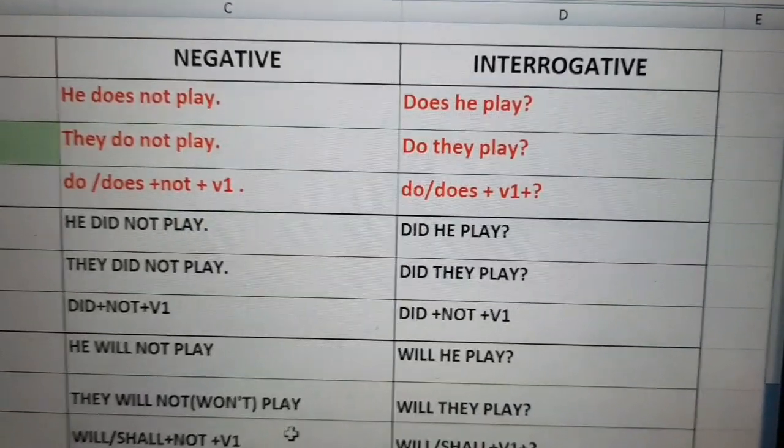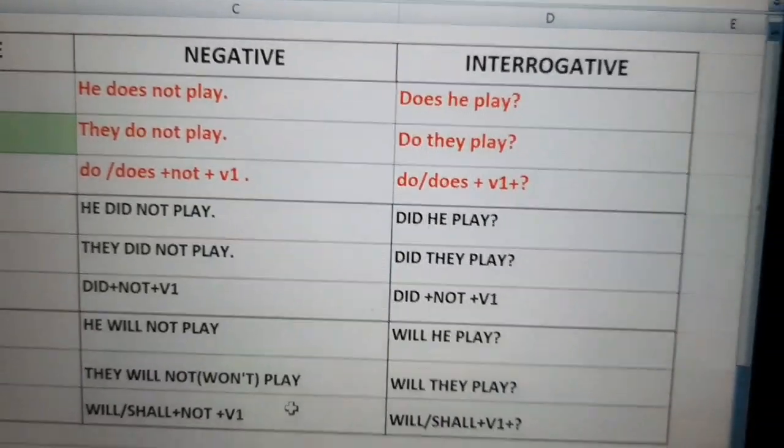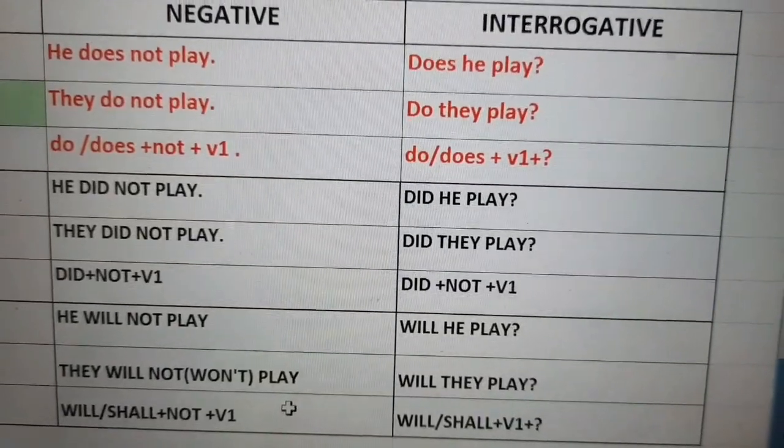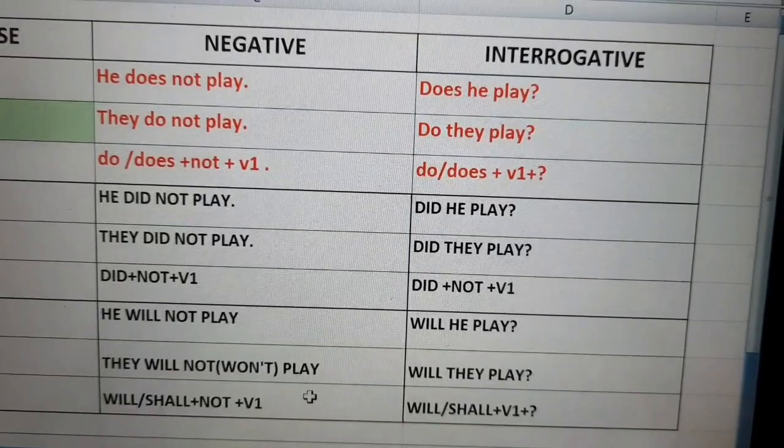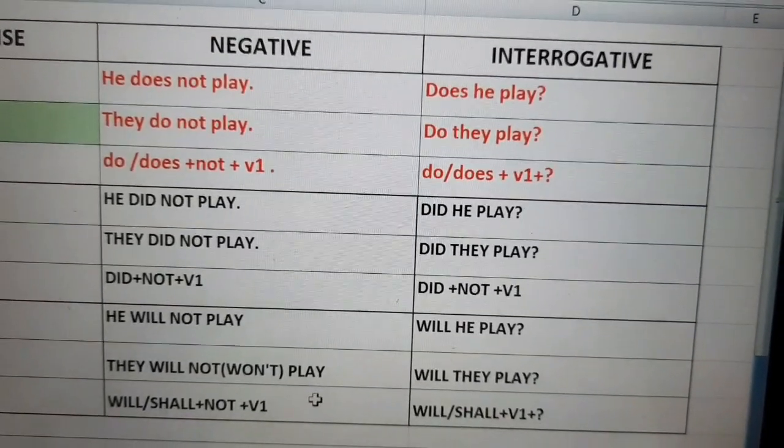We have seen the same thing in negative also. So in an interrogative sentence, what are we using? Do, does plus first form of verb plus question mark.